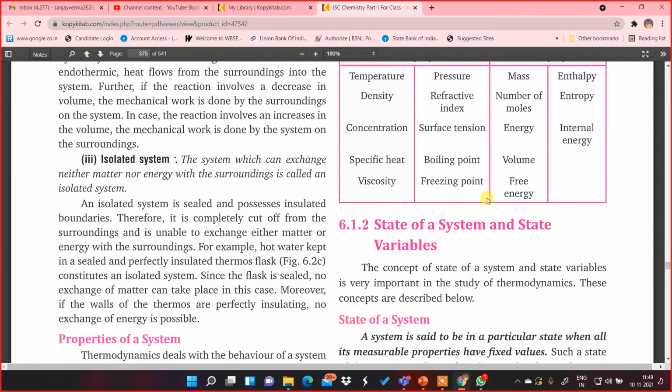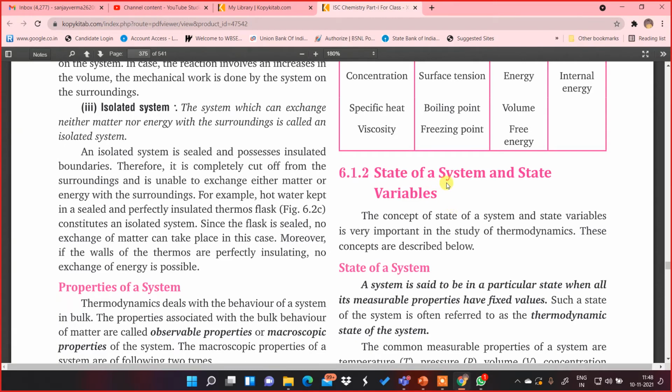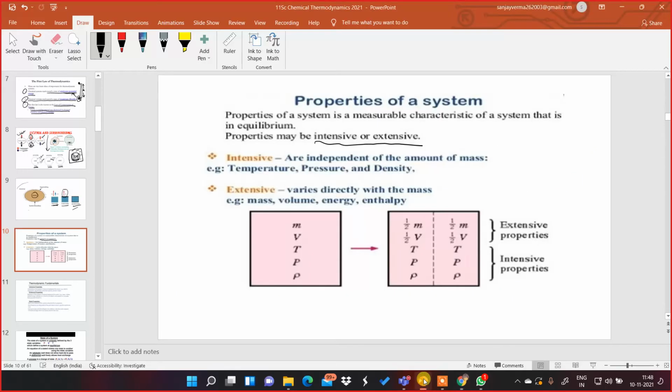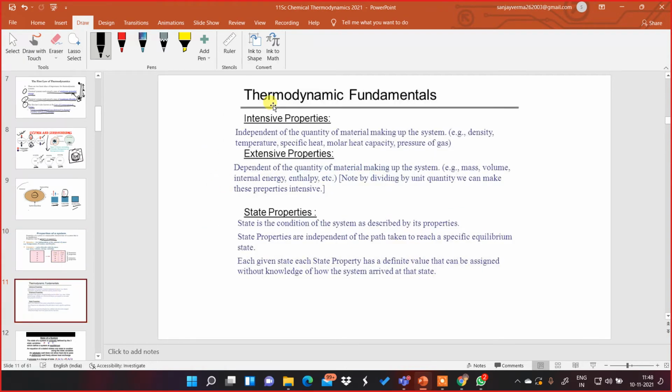Okay. Then let's come down to state of a system and state variables. Now, moving to our slide over there. You got the idea about intensive and extensive properties already. So we'll move to the next slide on the screen. The thermodynamic fundamentals. These are the fundamentals which I was talking about. The intensive properties, independent of the quantity of material. Extensive property dependent upon the quantity of material.